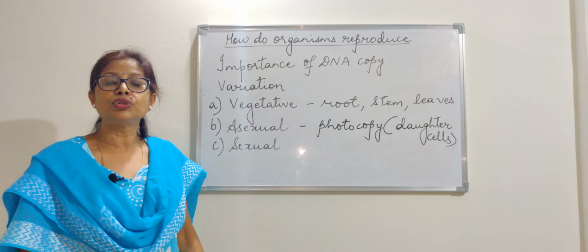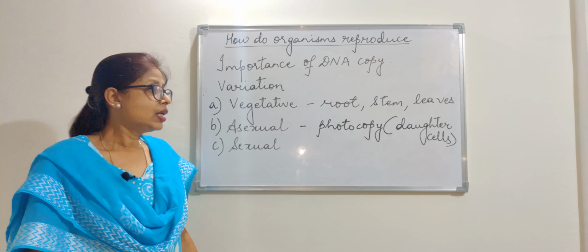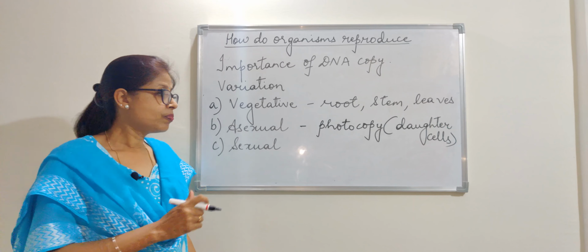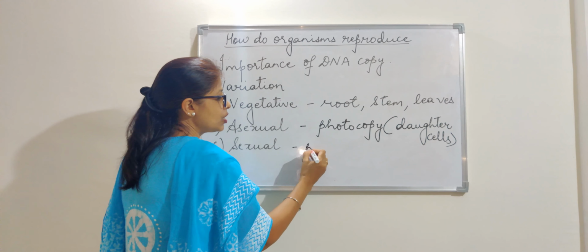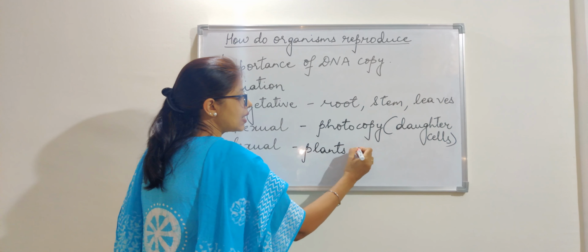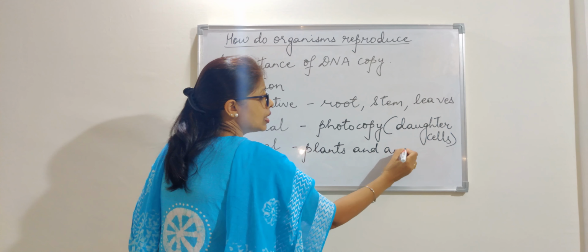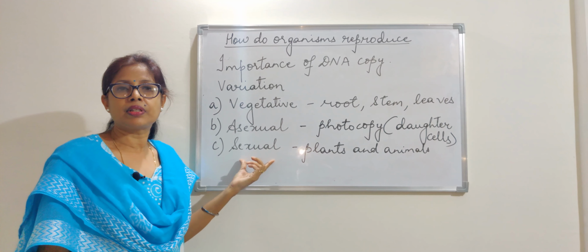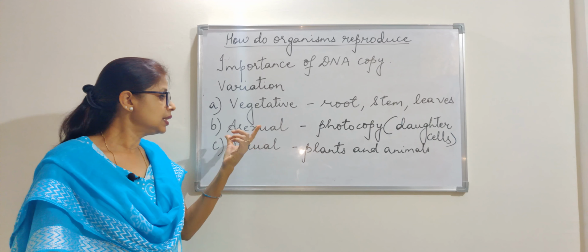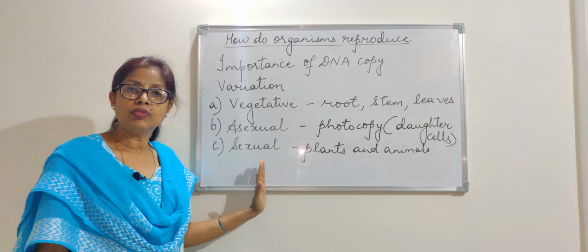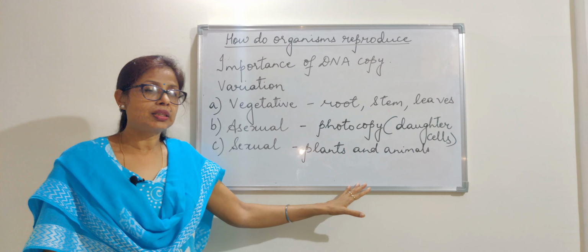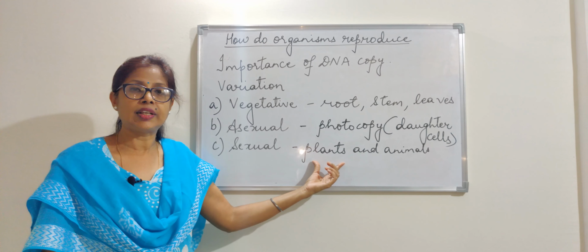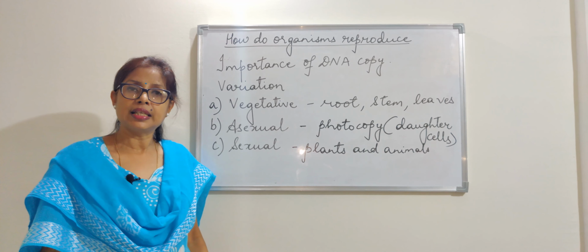Then we move on to sexual reproduction. Asexual reproduction we find mostly in animals. Sexual reproduction we find both in plants and animals. Now, what is this? In sexual reproduction, both parents are involved, that is, one from the father and one from the mother. In case of plants, it is a pollen grain and an ovule that fertilize to give rise to the next generation.